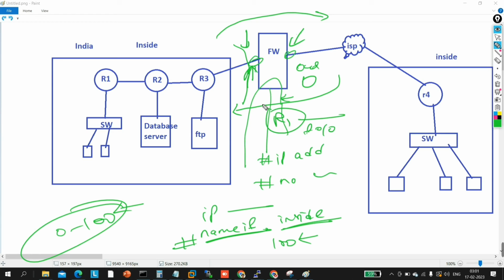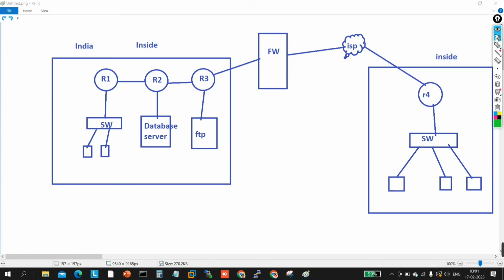Right now just understand very basic things about the firewall, because if you know the firewall very well, only then can you understand advanced things about security. So the first thing you need to learn is the firewall. Fine, now let me show you the configuration. Always keep in mind that traffic from a higher security level to a lower security level is allowed, and from a lower security level to a higher security level is not allowed.